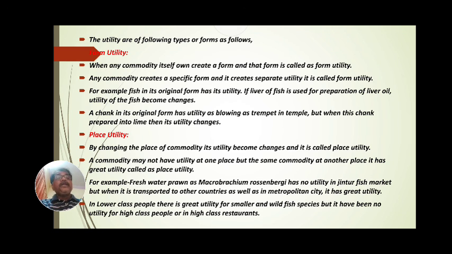Second type is the place utility. By changing the place of a commodity, its utility changes, and it is called place utility. What is meant by place utility? A commodity may not have utility at one place, but the same commodity at another place has great utility. This is called place utility.